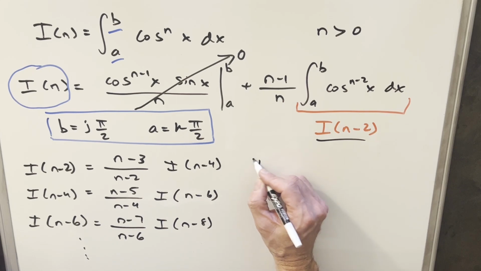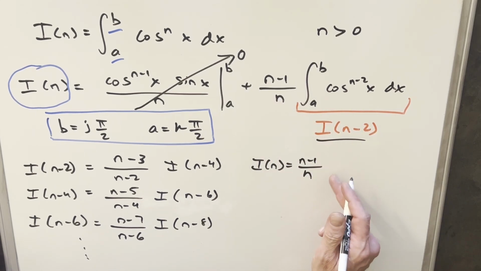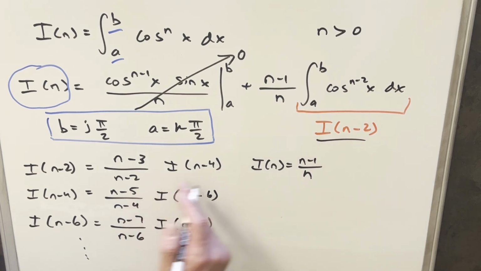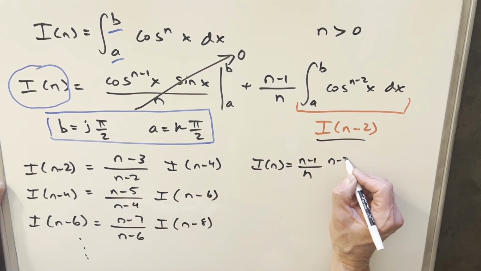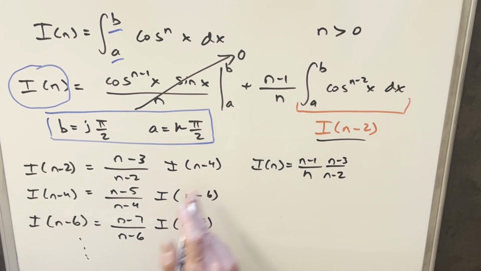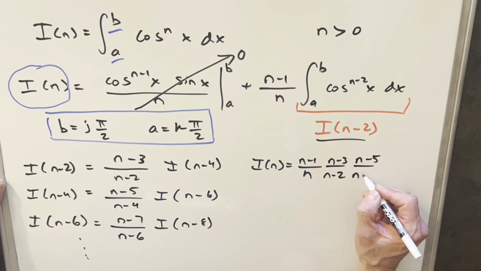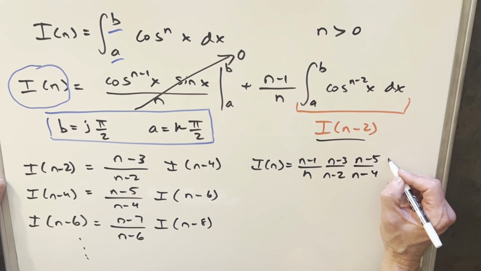And we can just recursively plug in values. So doing that, what's going to happen? We have our n minus 1 over n. Now I n minus 2, we take this value and plug it in here. We have our n minus 3 over n minus 2. Then we have this I n minus 4, but then we plug this one in. So hopefully you can see where it's going. This is just going to go on and on like this.